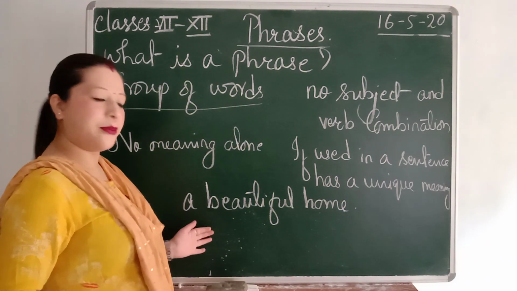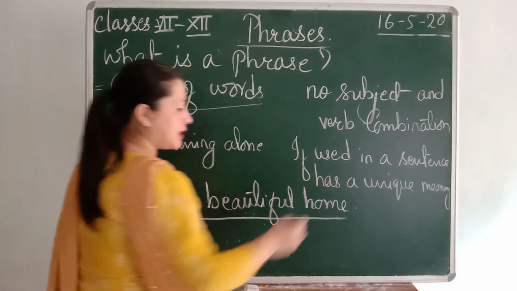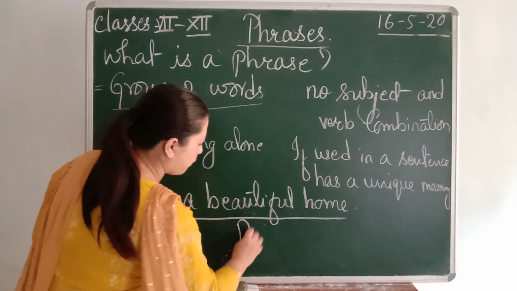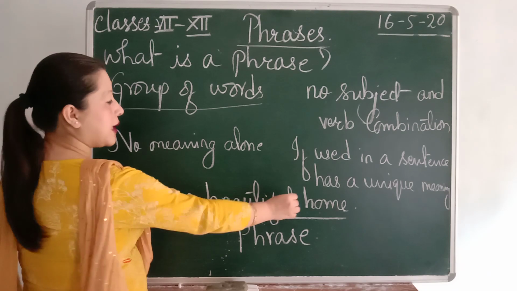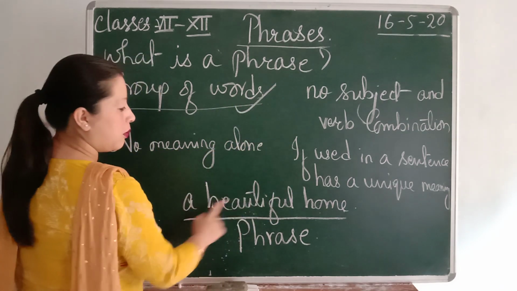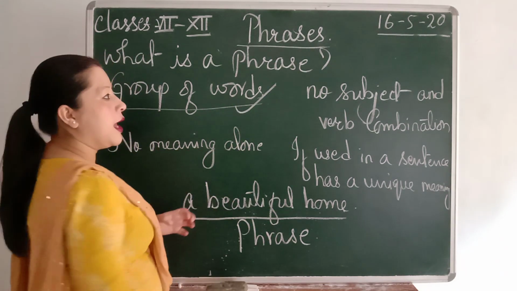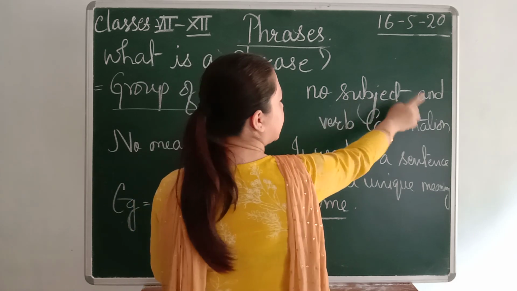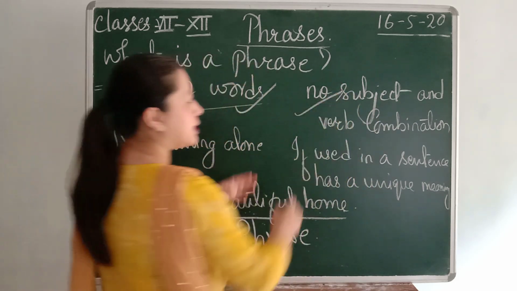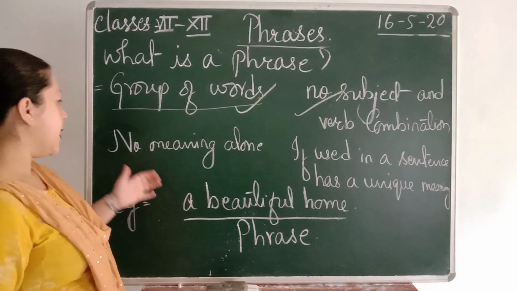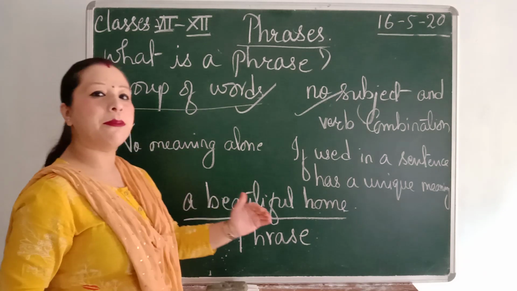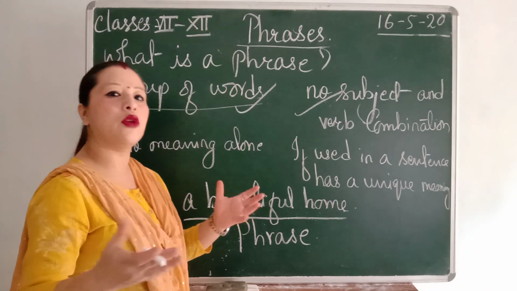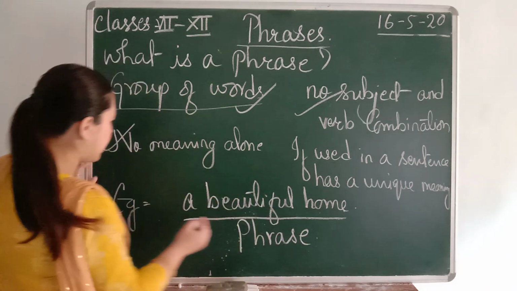So here in an example, a beautiful home is given. Okay, so this is just a phrase. In this phrase you can see a group of words is there. A beautiful home, it's a group of words. And you don't find a subject and verb combination here. Next, there is no meaning alone. It doesn't give a complete meaning. It just says a beautiful home.